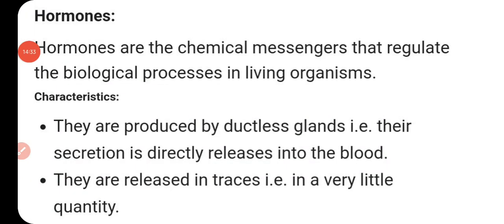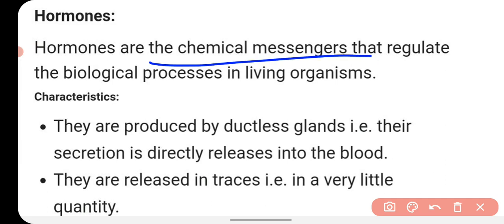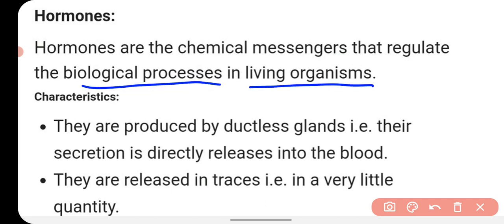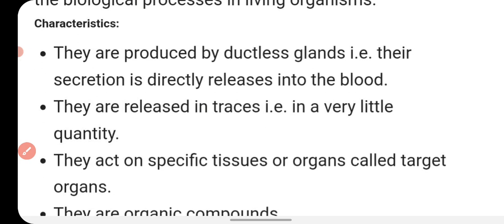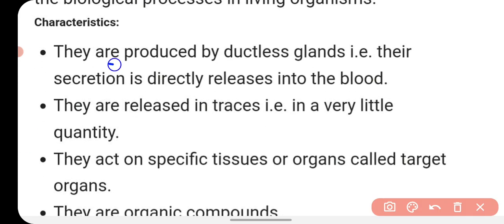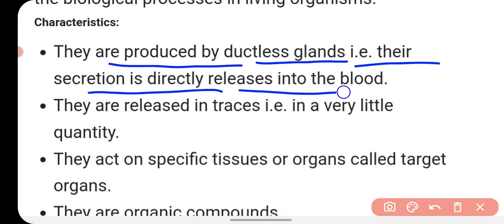Now we'll talk about the hormones a little bit. Hormones are chemical messengers. You can define it like this: hormones are the chemical messengers that regulate the biological processes in living organisms. If we talk about the characteristics of hormones, then you can say that hormones are produced by ductless glands. Ductless glands means the glands which do not have ducts, and their secretion is directly released into the blood.